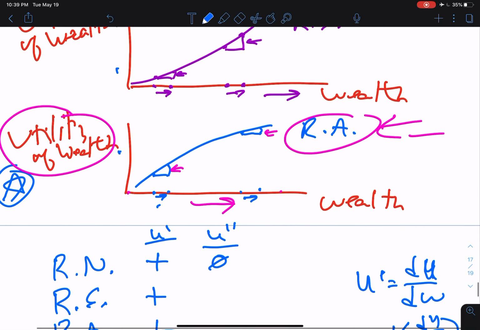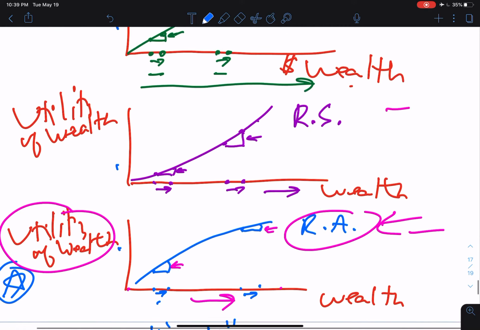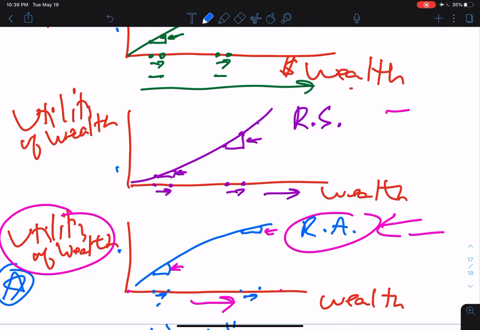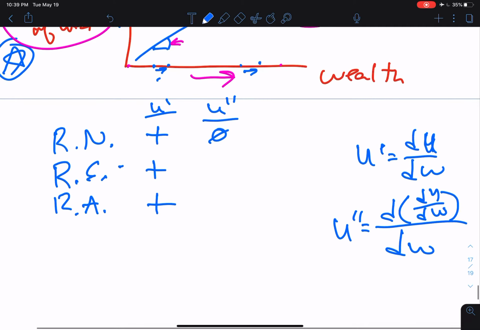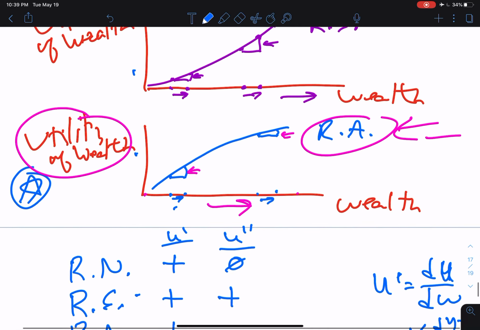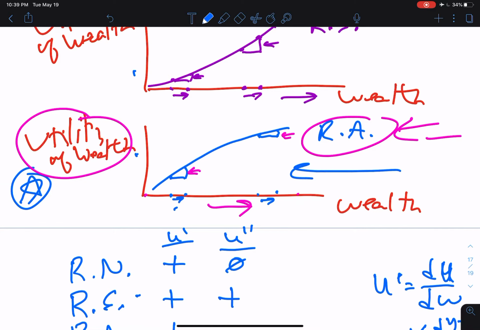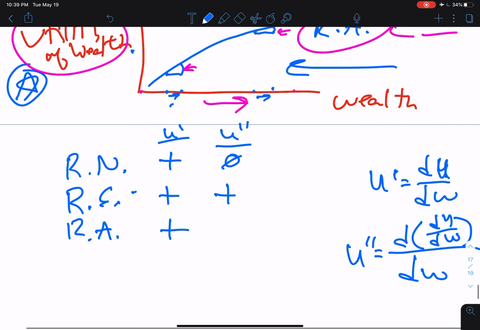Now, for a risk-seeking investor, we see that the slope of the line increases as wealth increases, so that means the second derivative is positive. And then when we look at the utility of wealth function for a risk-averse investor, we see that as wealth increases, the slope of the utility of wealth function is always positive, but it's decreasing. It's less positive as wealth increases. So the second derivative for the utility of wealth functions for risk-averse investors is negative.